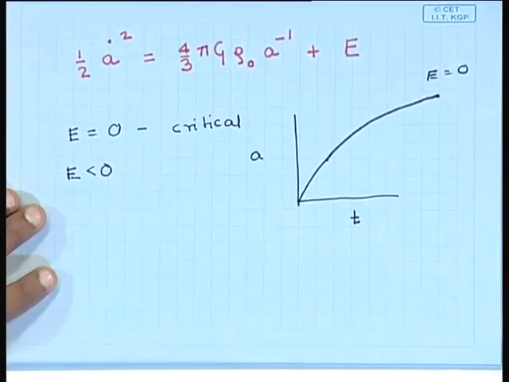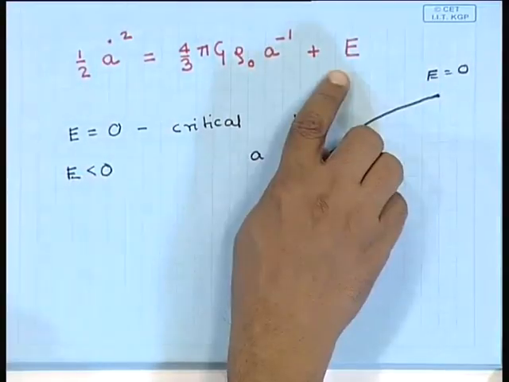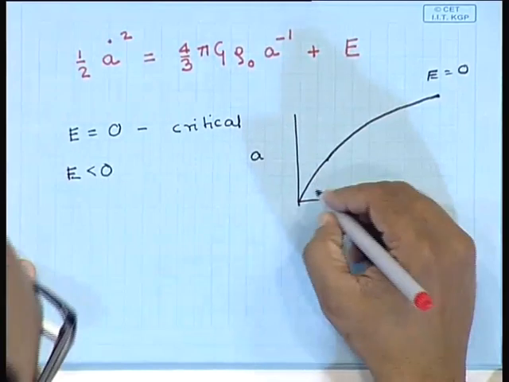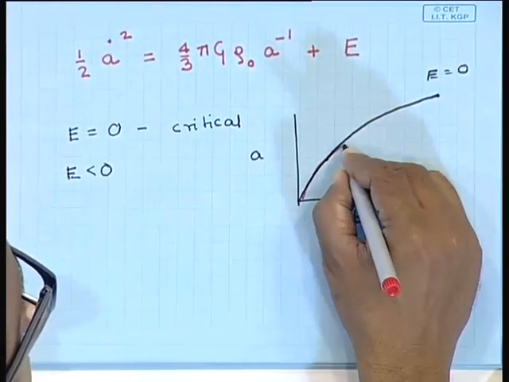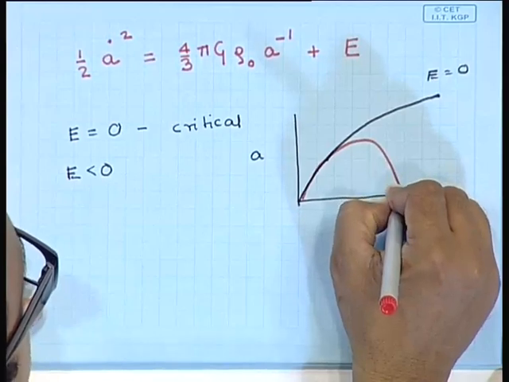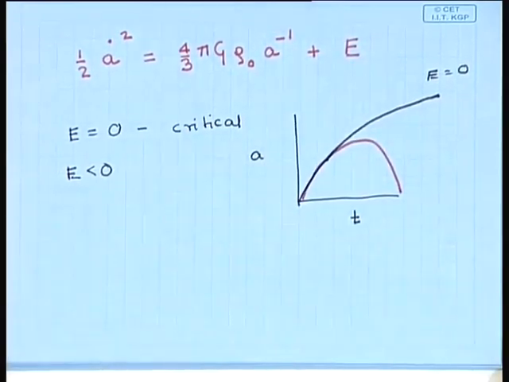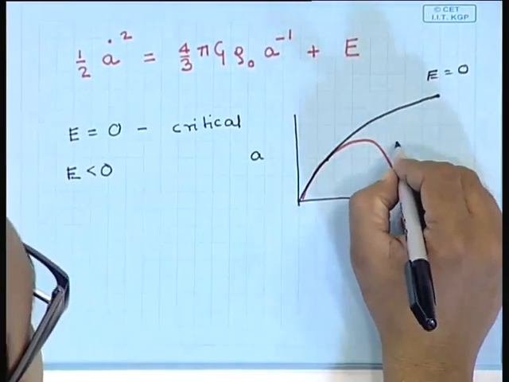If E is less than 0, what happens? You throw a ball up which has negative energy, so the ball cannot escape to infinity, it will fall back again, right. So, same thing happens here. If I have a cosmological model where this constant E is less than 0, it is expanding now, but the expansion is going to stop, and then the scale factor is going to contract, and then it will again reach a singularity called the big crunch. So this is E less than 0.